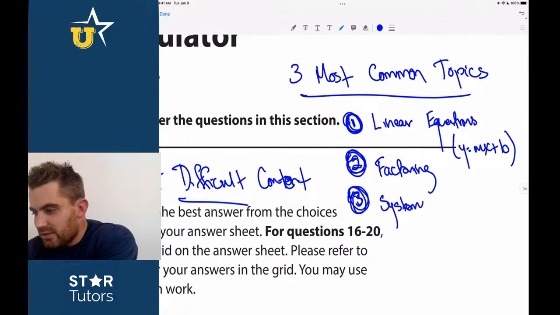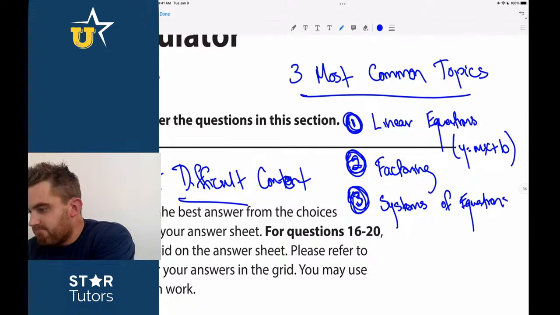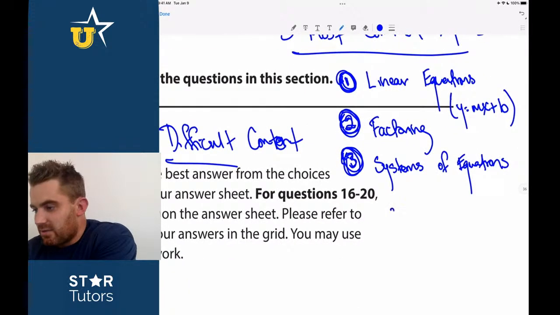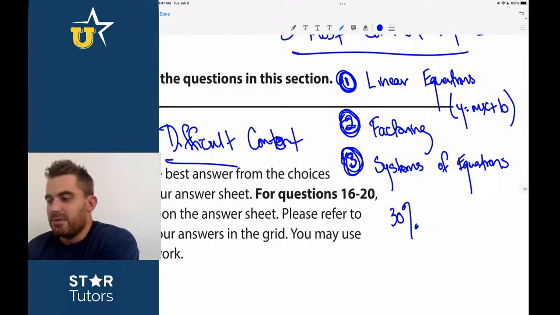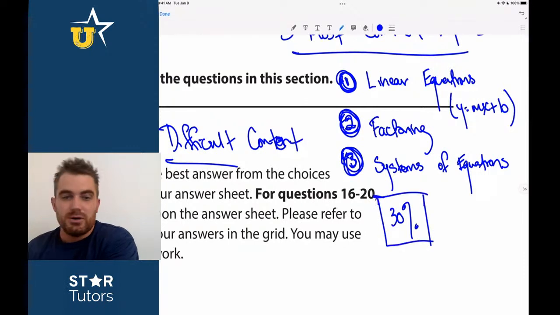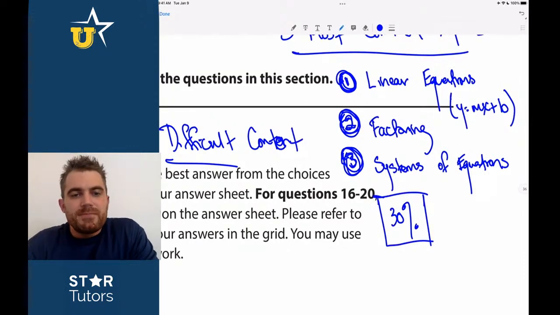These three content topics alone will make up, let's say, 30% of the test. 30% of the test can be judged on these three topics alone, and I'm going to show you what that means. Those are all very common Algebra 2 topics that none of us should be worried about. There's no reason to be worried about content right now.